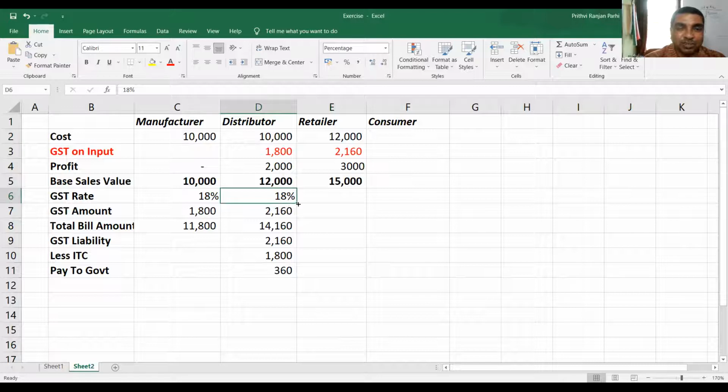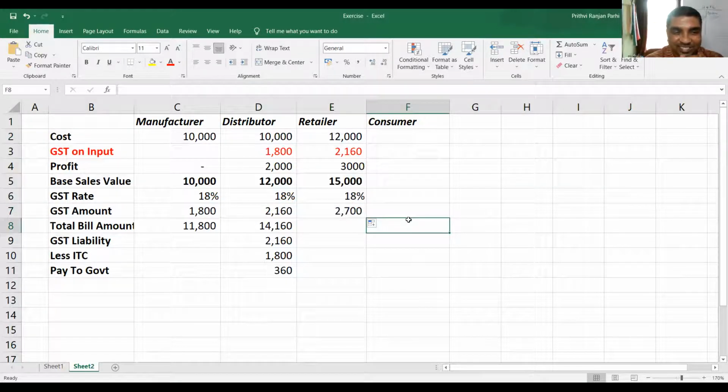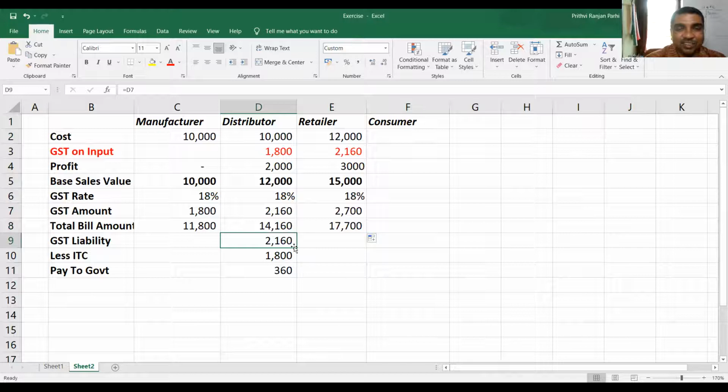When he's selling to a customer, he will be charging 18% on 15,000. That comes to 2,700. His total bill amount will be 15,000 plus 2,700, that is 17,700. His GST liability will be 2,700. But he has already paid ITC. How much? This much, 2,160. Input tax credit he has already paid.